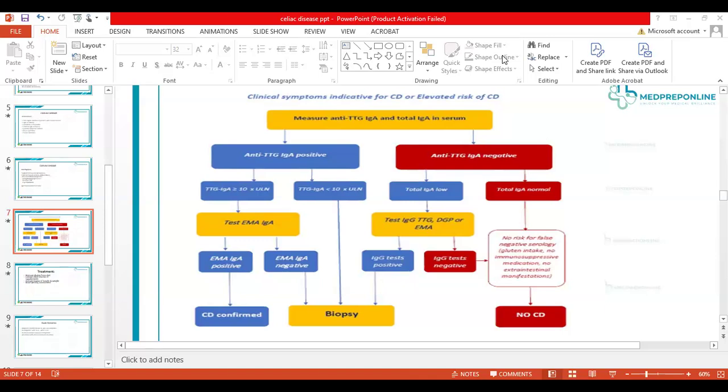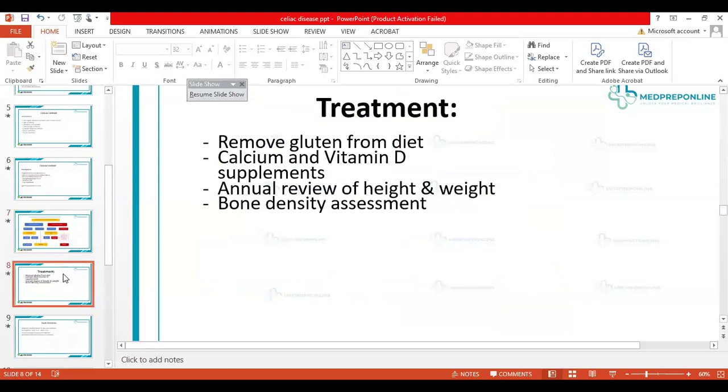Let me just, I'll share them at the end of this meeting, and in that you can have a summary of all of these things that we have done, and you can just read through them today, and this is going to get fixed in your mind, and you're going to get a very nice concept of other things as well. Okay. So the good thing about celiac disease is that you do not need to remember